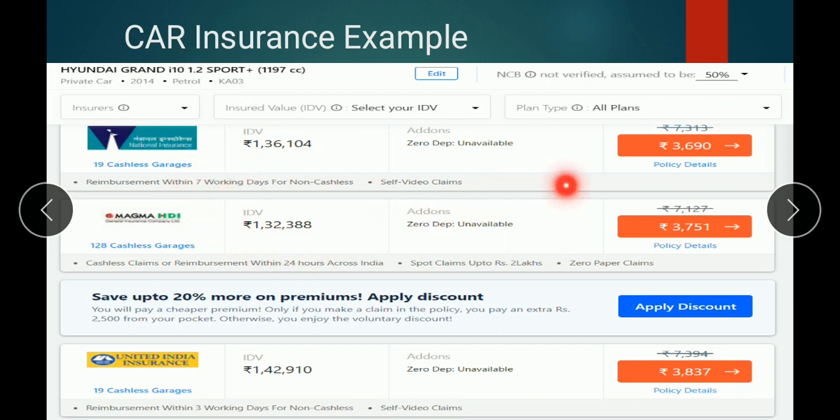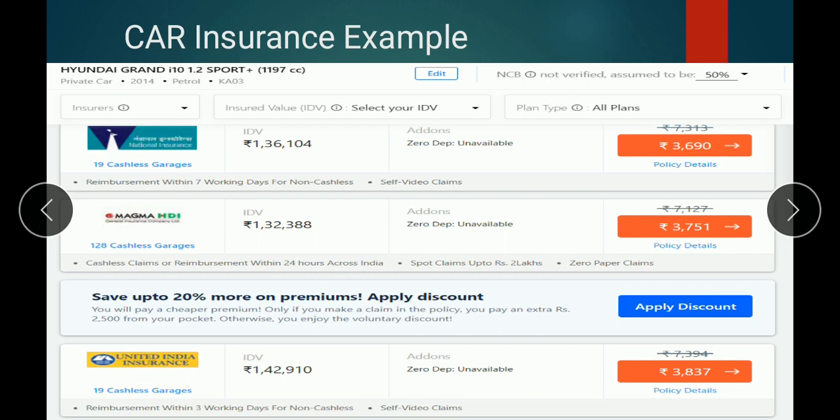Suppose National Insurance is showing 3,690 per year, Magma is showing 3,750 per year, United Insurance is showing 3,837. In this way, you can select any insurance online by simply searching through Google.